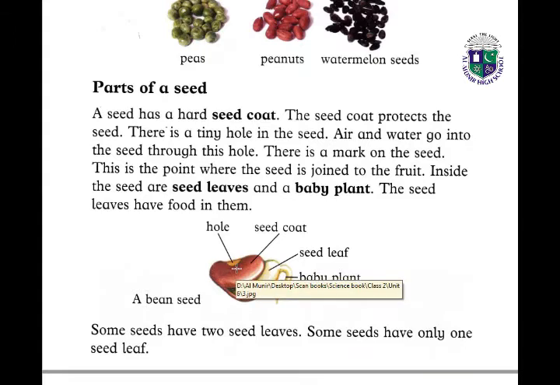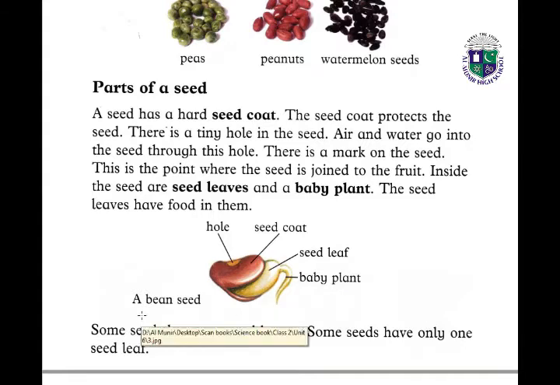And this is a mark on a seed. It is a simple mark on the seed. And this is the point where the seed is joined to the fruit. Inside the seed are seed leaves and a baby plant. You can see this is a seed leaf and this is the baby plant, and the seed leaves have food in them.